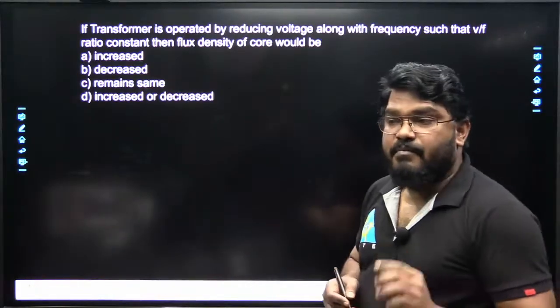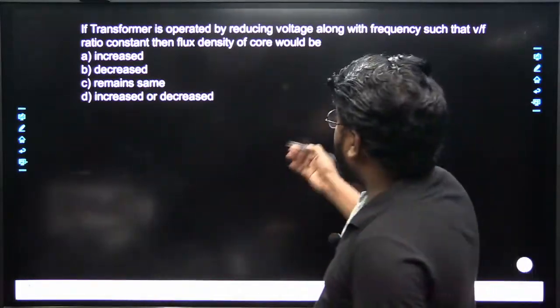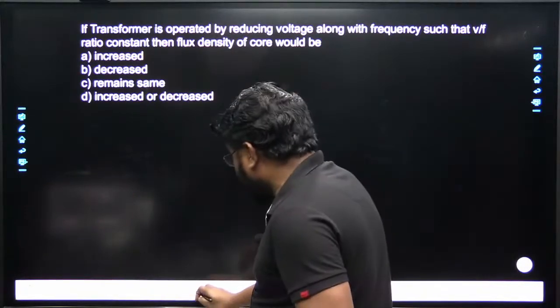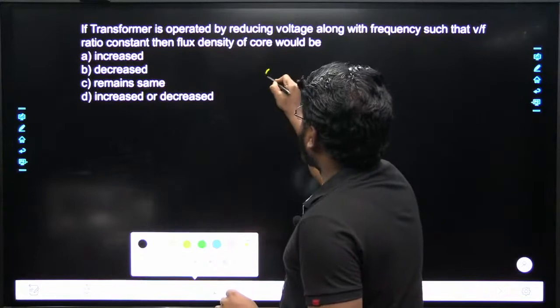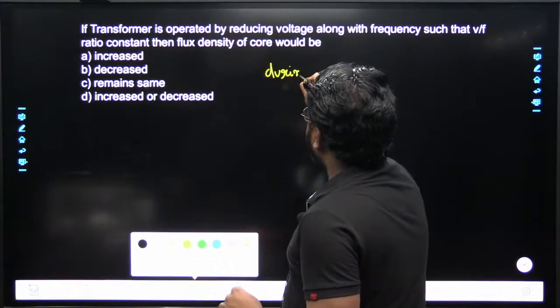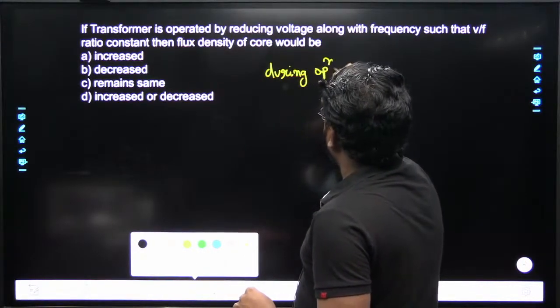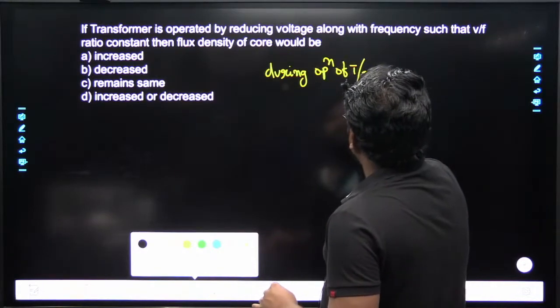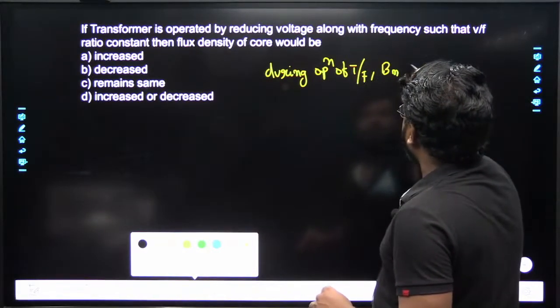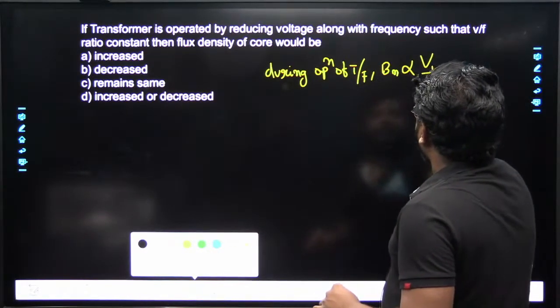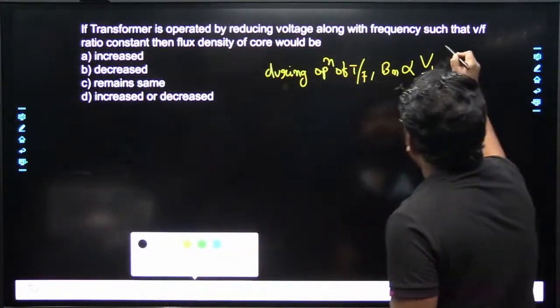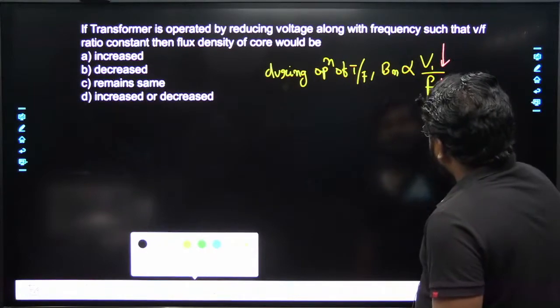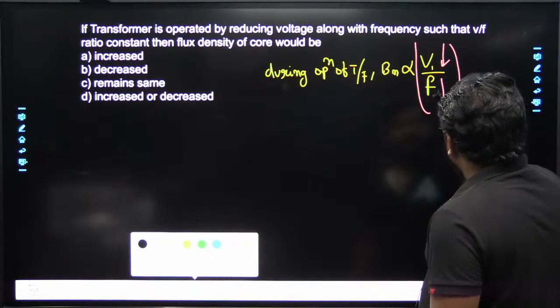The remains same. So here we know which side this question belongs to, during operation of the transformer. So during operation of the transformer, B maximum is directly proportional to the V1 by F ratio, right? So by reducing the voltage along with the frequency such that the V by F ratio is constant.